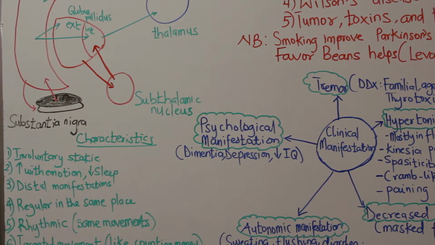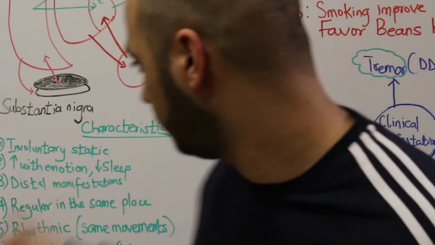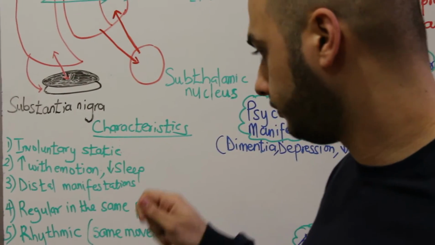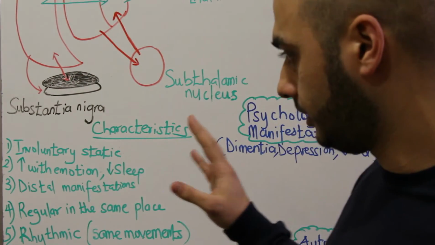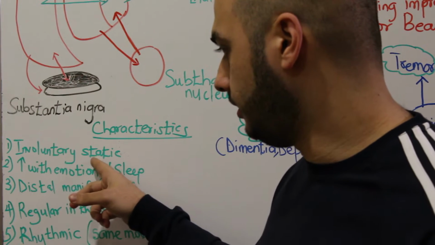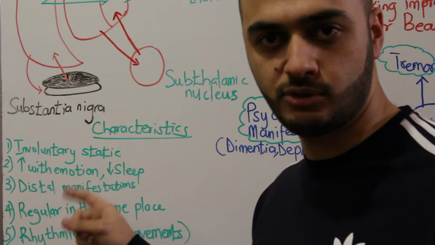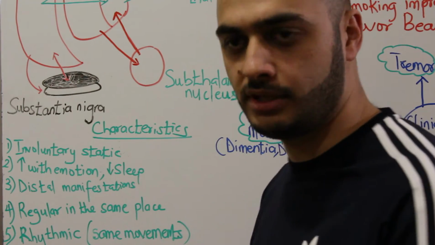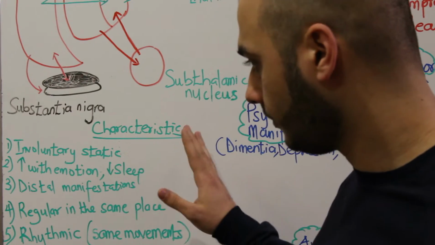Next characteristic is emotions, that there will be some change in emotion. Here we mean that the involuntary static symptoms increase with emotions, are exaggerated with emotions, and decrease during sleep.